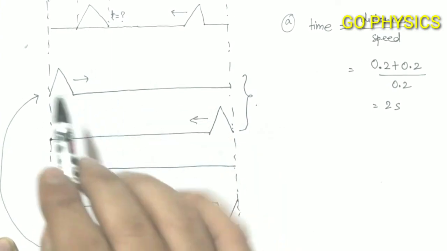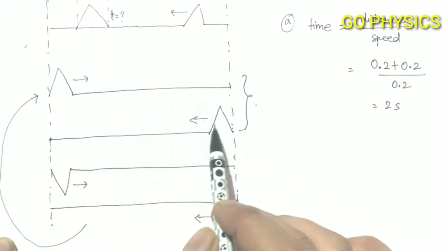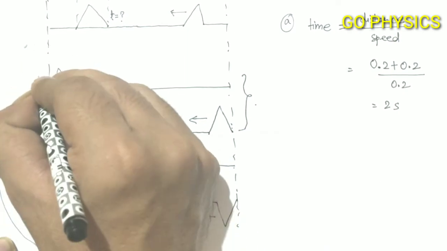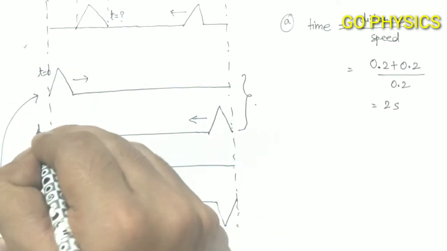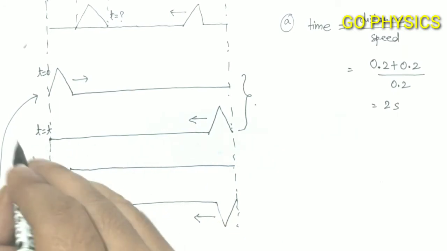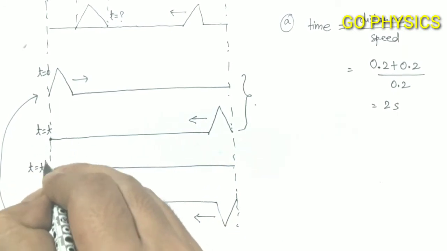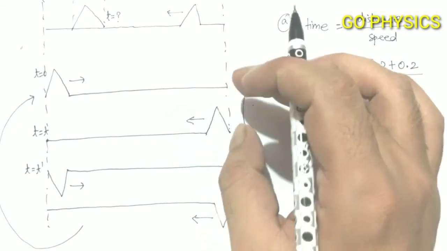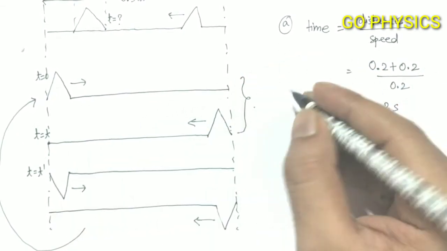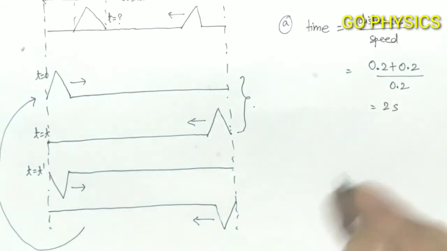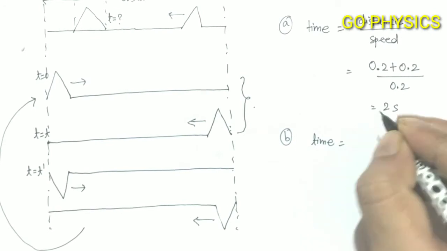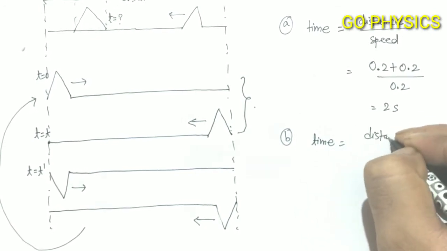So here we can see that the shape of the string is not changing up to this time. If we take here t equal to 0 and here t equal to t, then up to here the shape of the string is not changing. From here it changes. Suppose this is t equal to t dash. So we have to find this time interval. Again we will apply the same formula: time is equal to distance by speed.